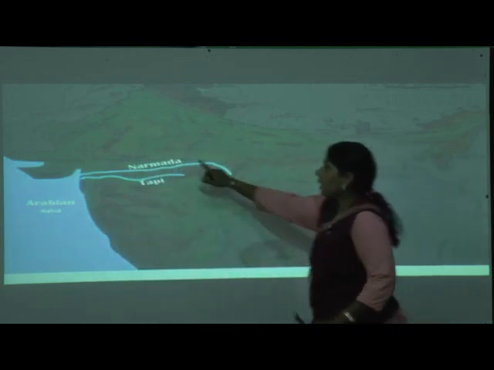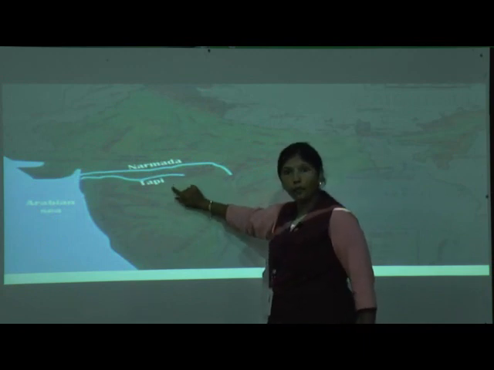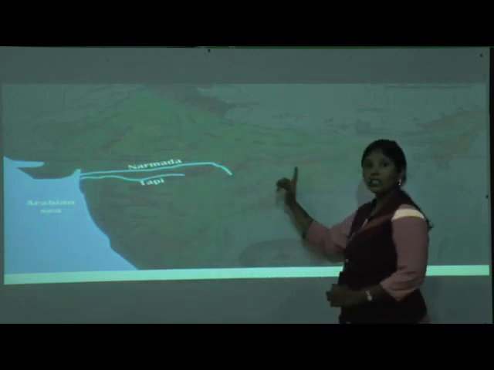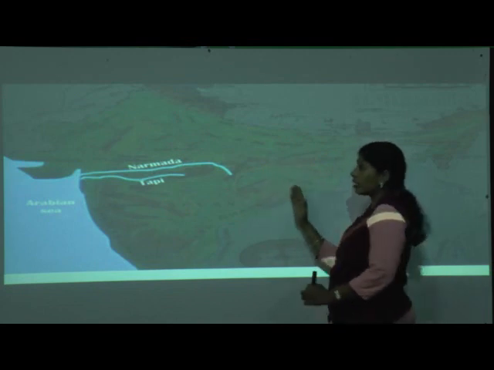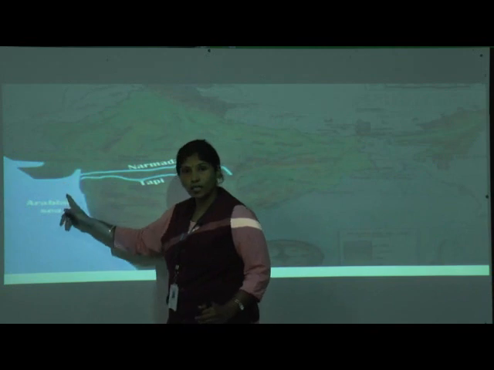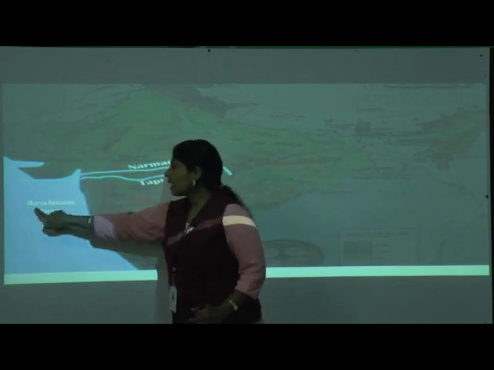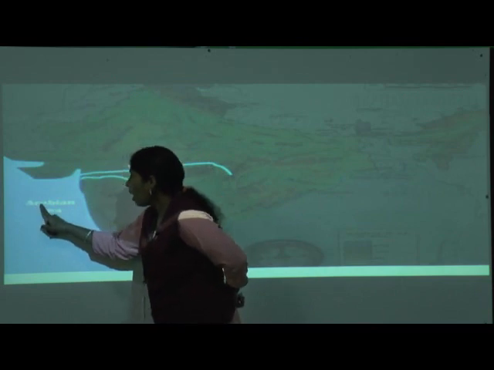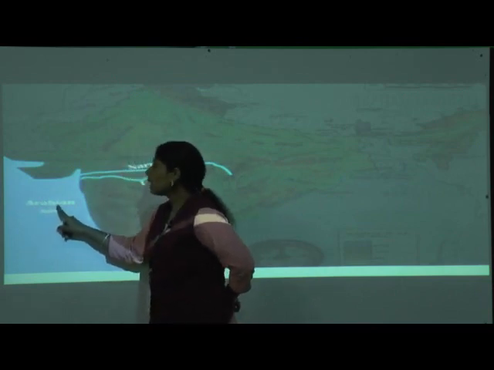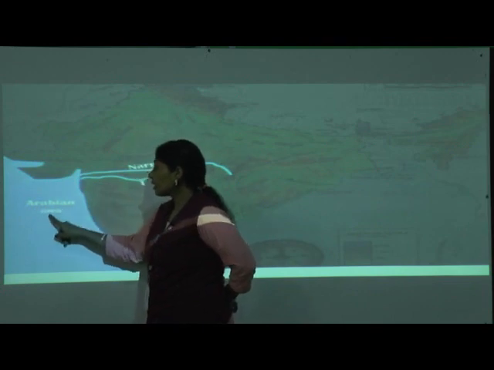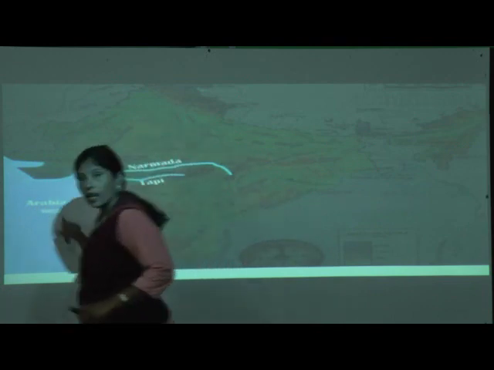Now the Narmada river and Tapi river, both are going from where? East direction, E-A-S-T. They flow in the opposite direction towards the west and flow into the Arabian Sea. Can you see the spelling? A-R-A-B-I-A-N, Arabian, S-E-A, Sea.